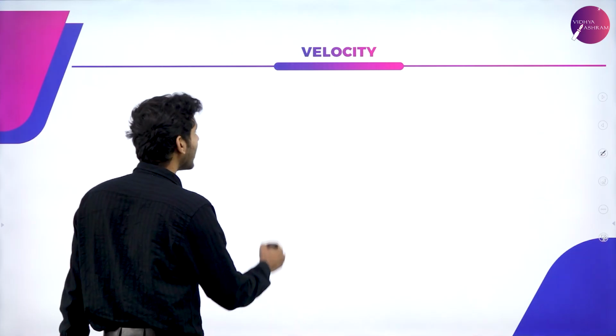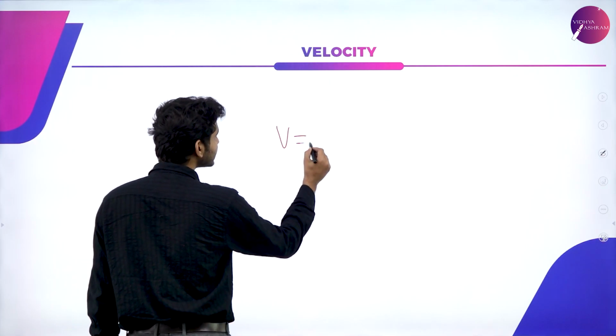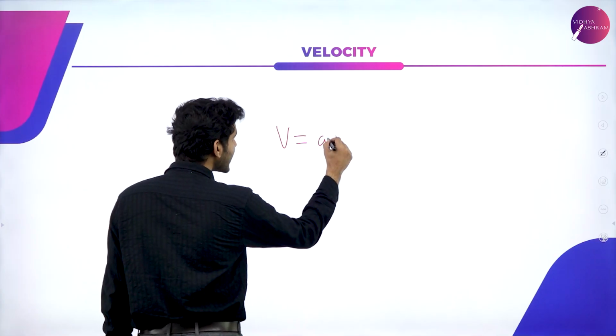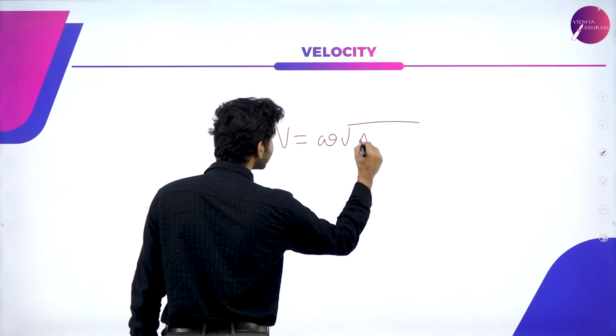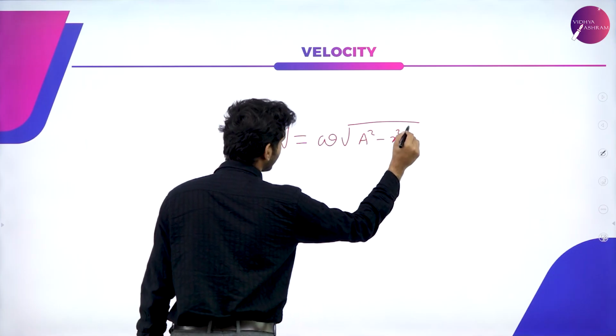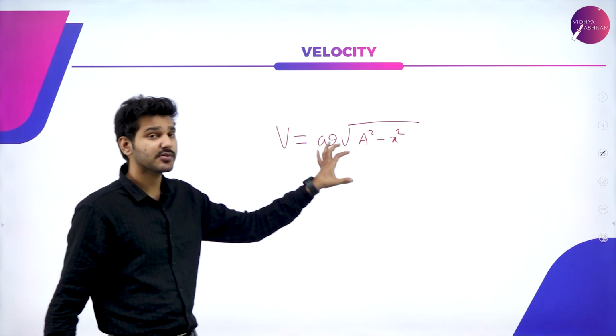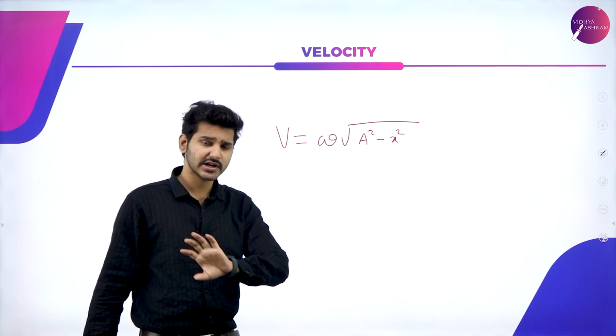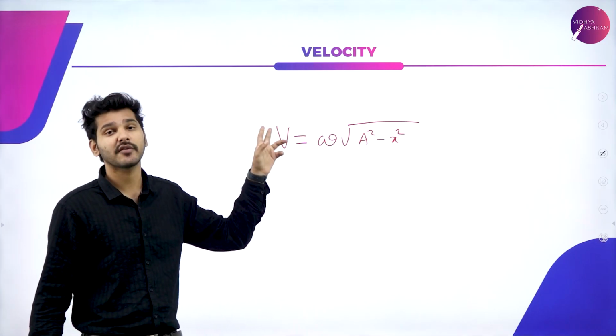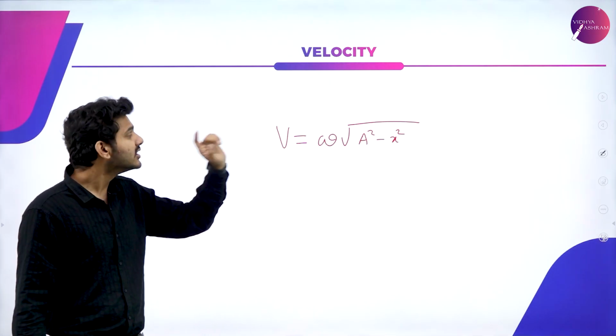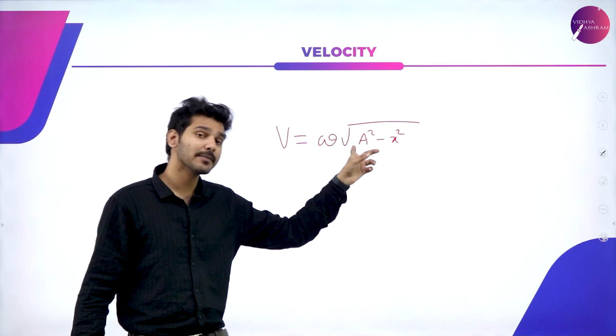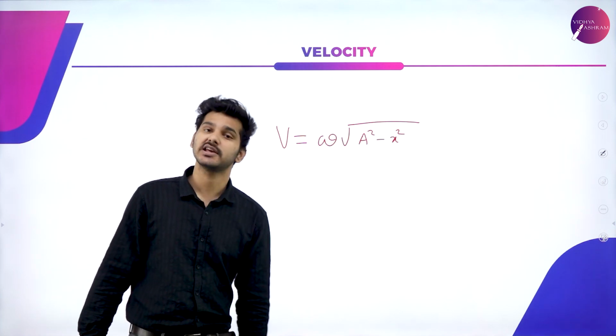And the equation for velocity is given by v is equal to omega into root of A square minus x square. Again, where this equation comes from will be derived very shortly, don't worry. But this is one equation you have to know definitely for sure. Here again, A is the amplitude and x is the displacement.